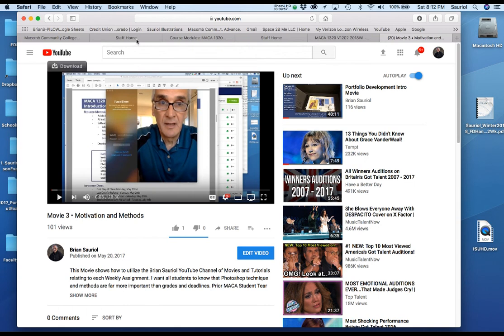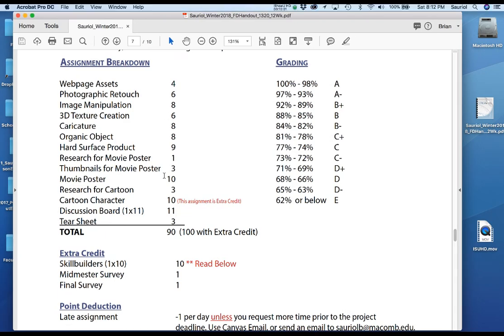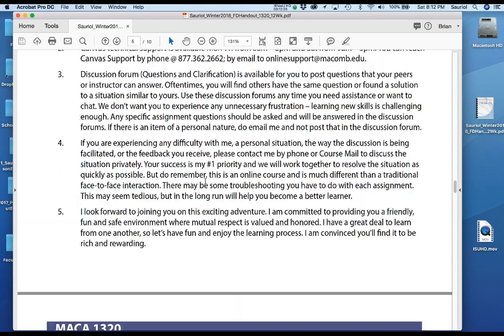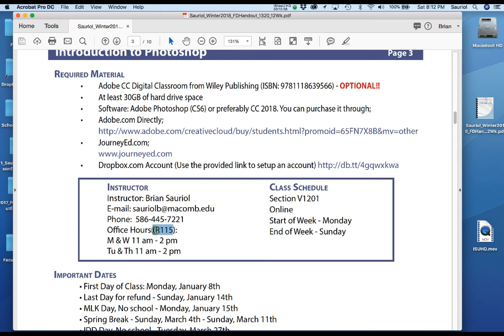And be sure to send me any email you want about any issue or any question you have. And you're totally welcome at any time, Monday through Friday, to come to my office. Let me go back to where my office is. Come to my office, which is R115 at South Campus, and my office hours are posted right there. And I would love to have you come in and sit down and go over any issue you have, or just email me. Take care, and I look forward to a great semester.